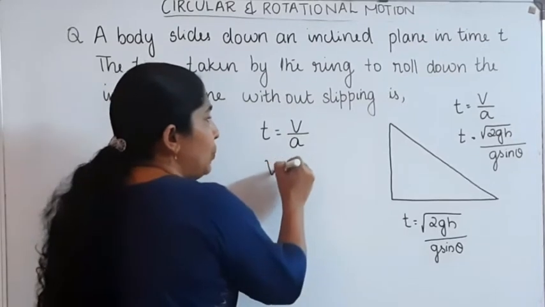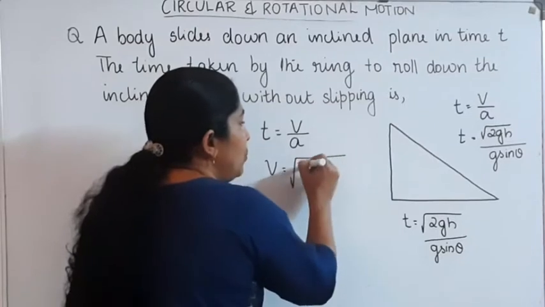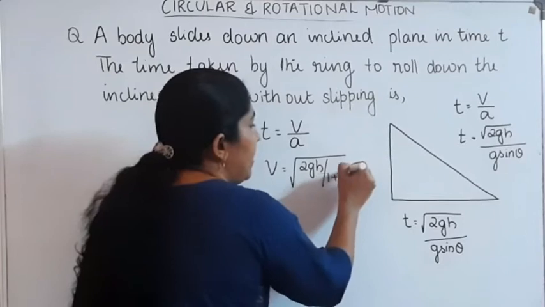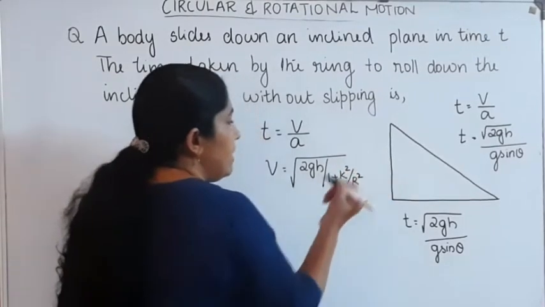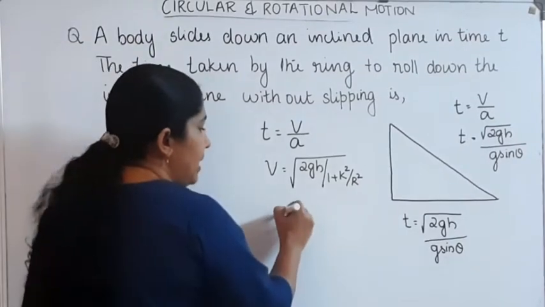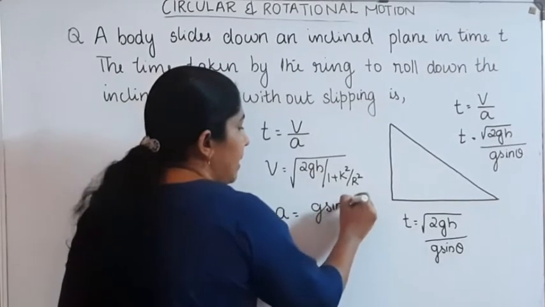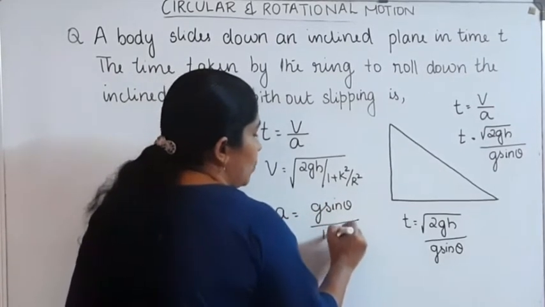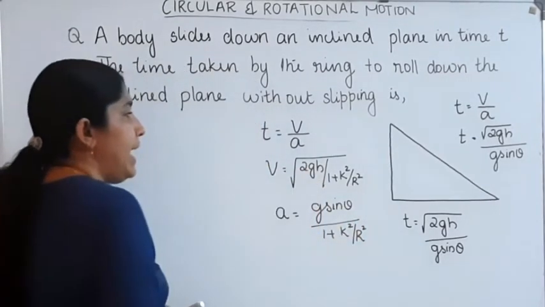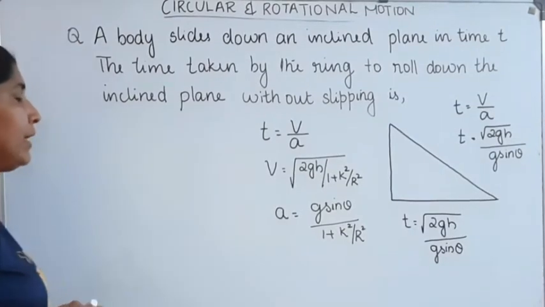The equation for the velocity v is root of 2gh divided by 1 plus k square divided by r square. And the equation for the acceleration a is g sin theta divided by 1 plus k square by r square. These are the equations for the velocity and acceleration in the case of a rolling body on an inclined plane.